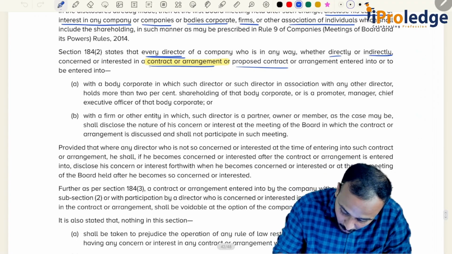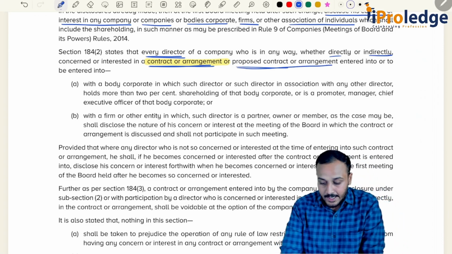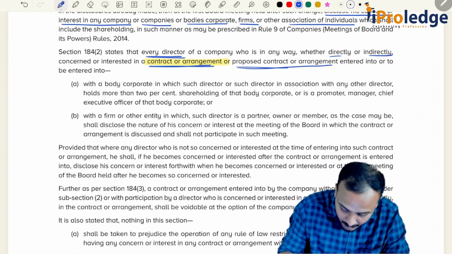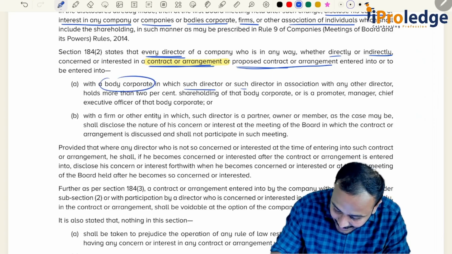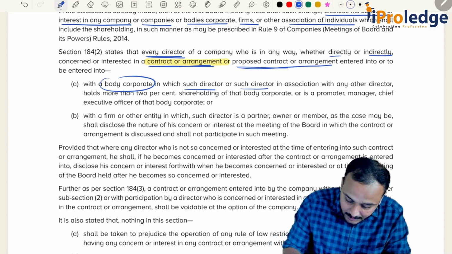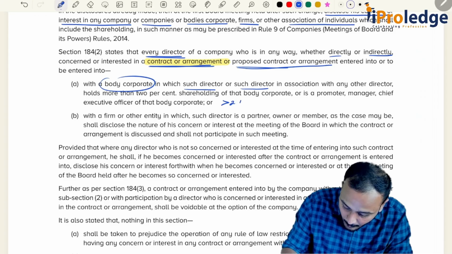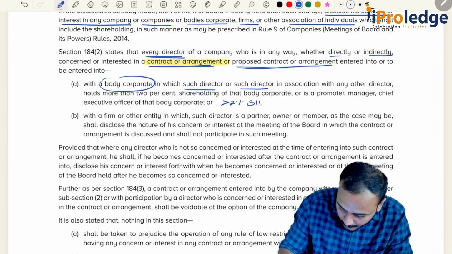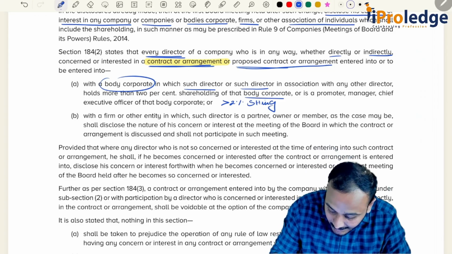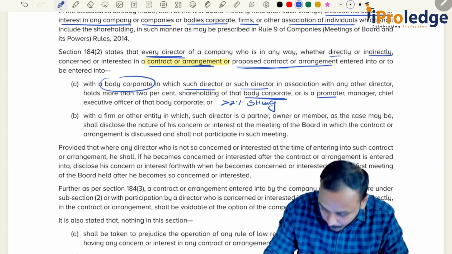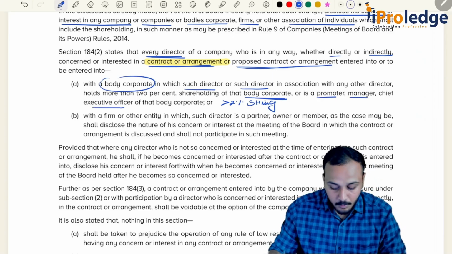Now, if there is a contract or arrangement or proposed contract or arrangement entered into or to be entered with a body corporate in which such director or such director in association with any other director holds more than 2% shareholding of that body corporate, or is a promoter, manager, chief executive officer of that body corporate.